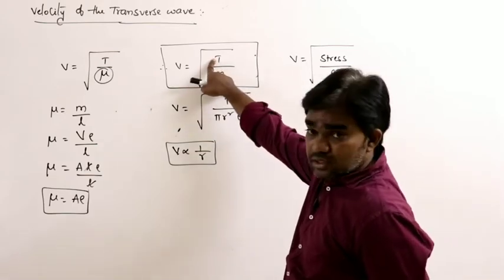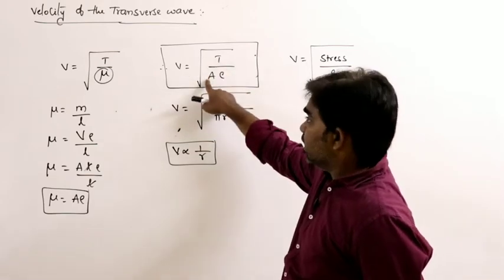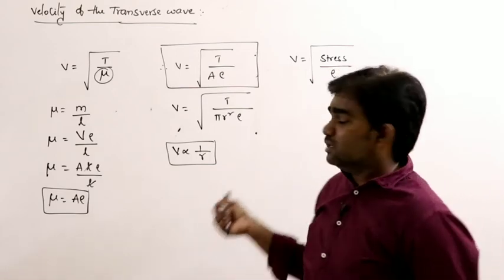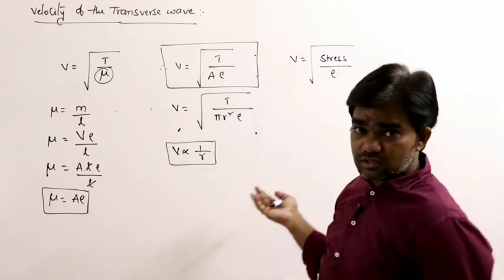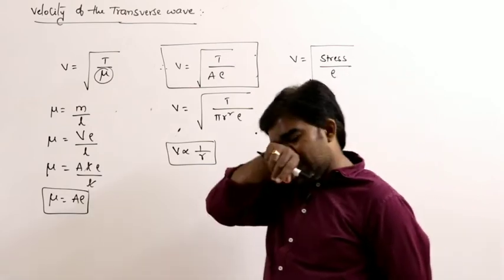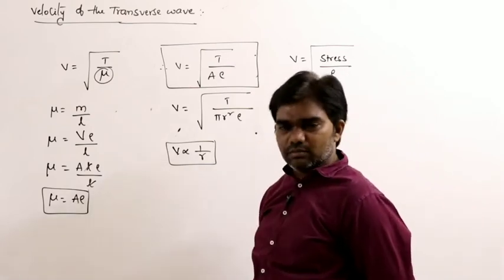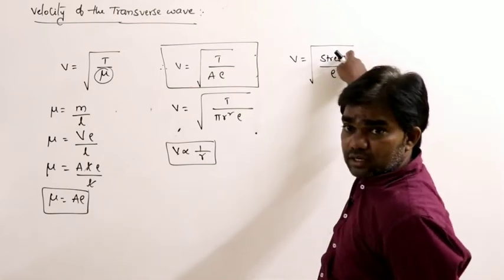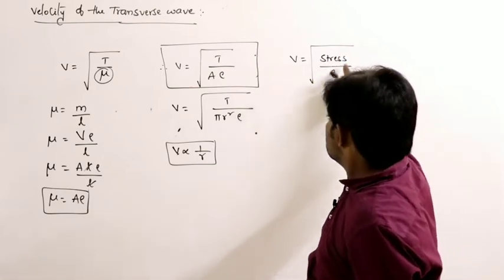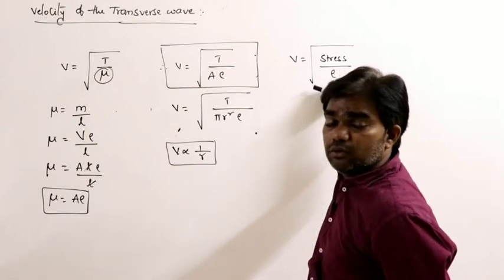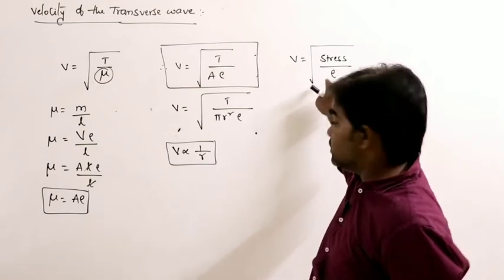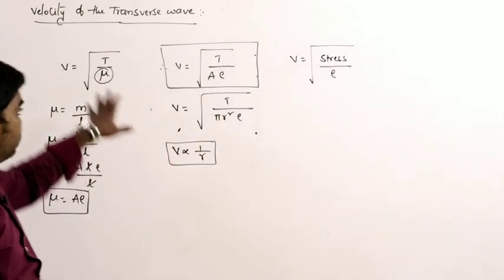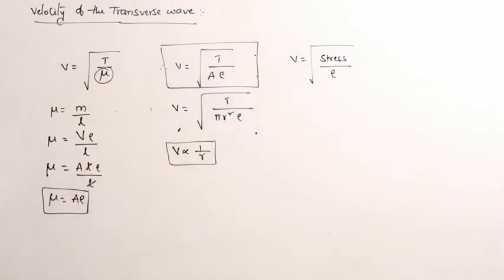So what is T? Tension is force by area. Force per unit area is nothing but pressure or stress, divided by rho. We know the mechanical properties of solids from the mechanical properties chapter. So stress can be written as force per unit area, and V is equal to the square root of stress by density. These are the different forms of the velocity of the transverse wave.